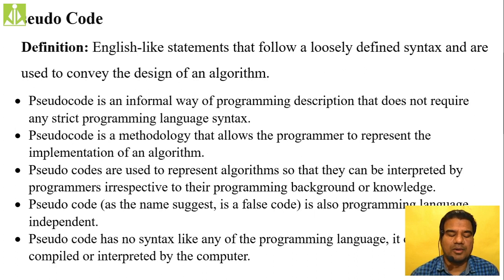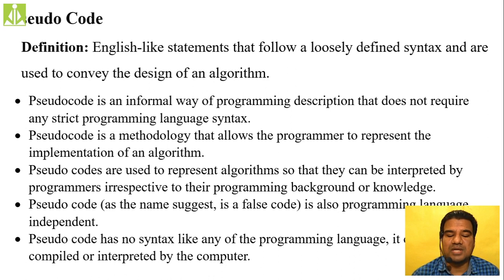So quickly read these points over here. Pseudocode is an informal way of programming description that does not require any strict programming language syntax. This we already discussed. Pseudocode is a methodology that allows programmers to represent the implementation. In order to implement your algorithm, we are using this pseudocode.